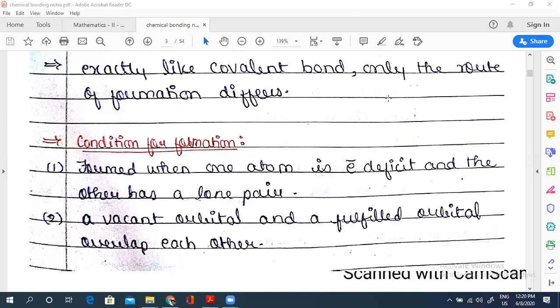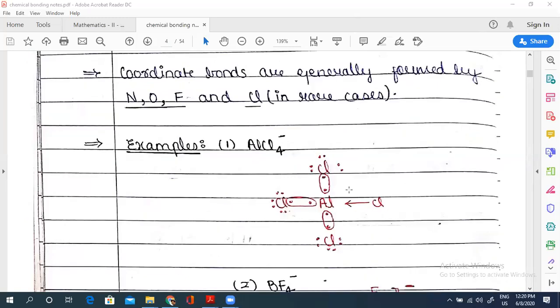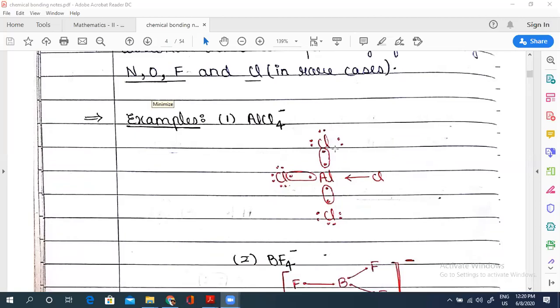Got this? Everyone got this? Just raise your hand if you got this. Okay, so see the example. AlCl4 minus. I'll give you the example. So we know that AlCl3 is a covalent compound. AlCl3 is a covalent compound. So Al will have,